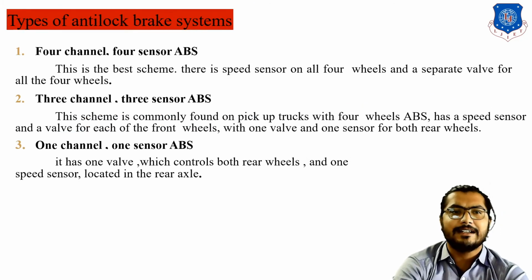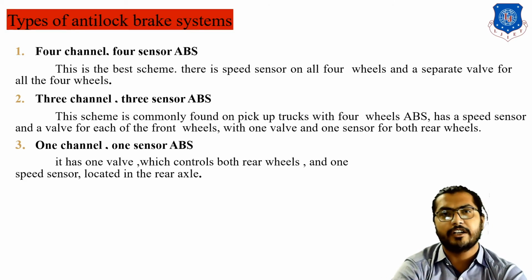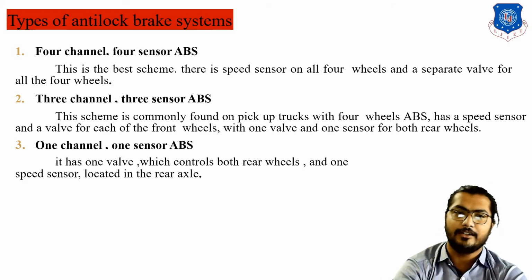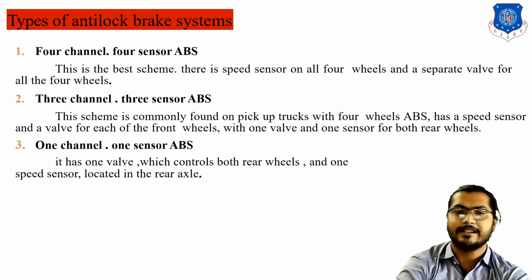Next, there are basically three types of anti-lock braking system: four channel, four sensors. That means a sensor is provided at each wheel. Next is three channel, three sensors. That means two sensors for the front wheels, and one common sensor is provided on the rear wheels. Okay, one channel, one sensor. That means all the wheels are served by one channel and one sensor.